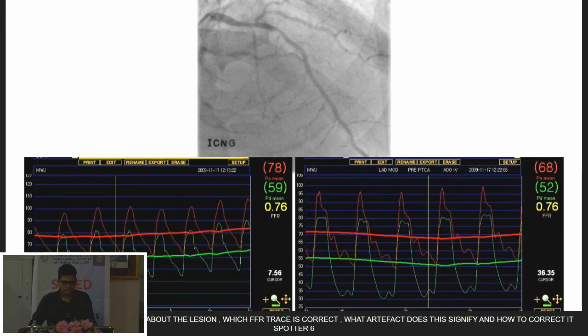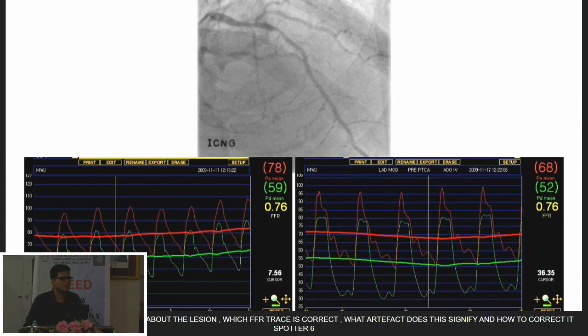So how would you read this place? Anybody? Obviously, it's an FFR trace. Now you have to read this and tell us what you see. The one at the top is the lesion on angio, and then you see the two FFR traces at the bottom, left and right. Same patient, same time taken. What is the difference and what do you think is happening?